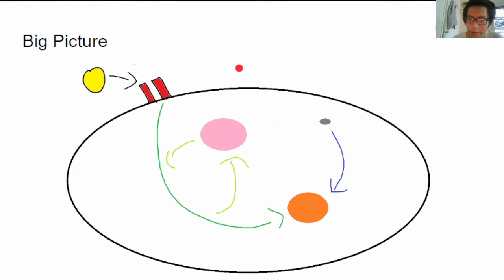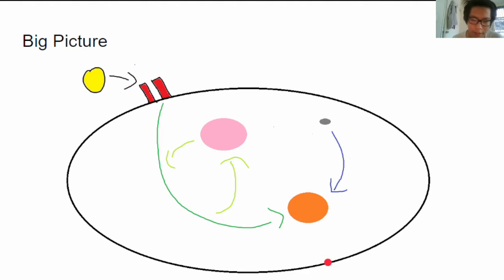mTOR is a regulatory protein and is divided into mTOR complex 1 and mTOR complex 2. mTOR regulates many cellular processes like gene expression, protein synthesis, and cell division. mTOR can be activated through growth factors like insulin, shown here in the yellow dot, and that goes through PI3K/AKT and activates mTOR complex 1. mTOR can also be activated through amino acids, so that's shown in this gray dot through RAG-GTPase. And finally, PI3K also activates mTOR complex 2, which in turn reactivates PI3K.